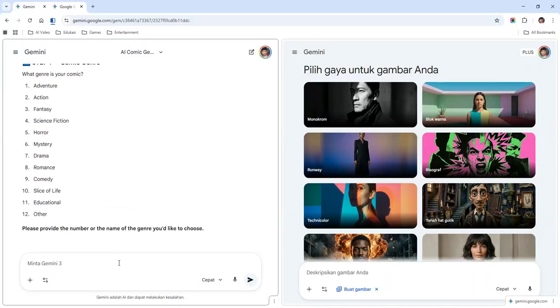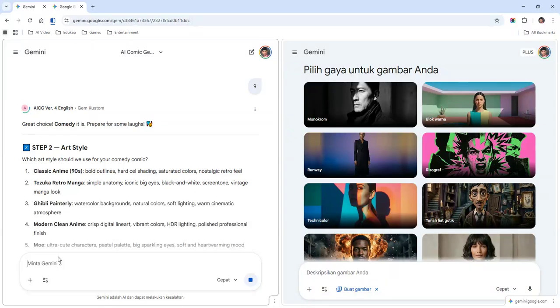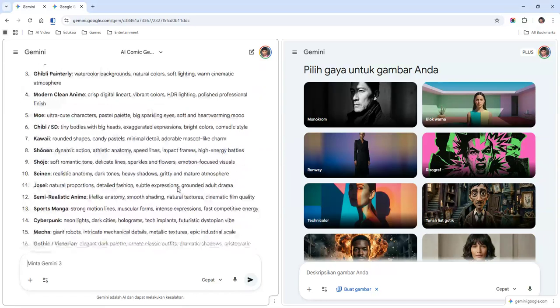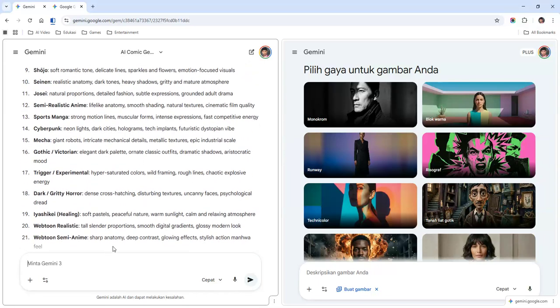Okay, in here, let's go to science fiction or maybe comedy. Just pick what genre of comic you want to use, and the next step is finding our proper art style. And here we can choose many styles.